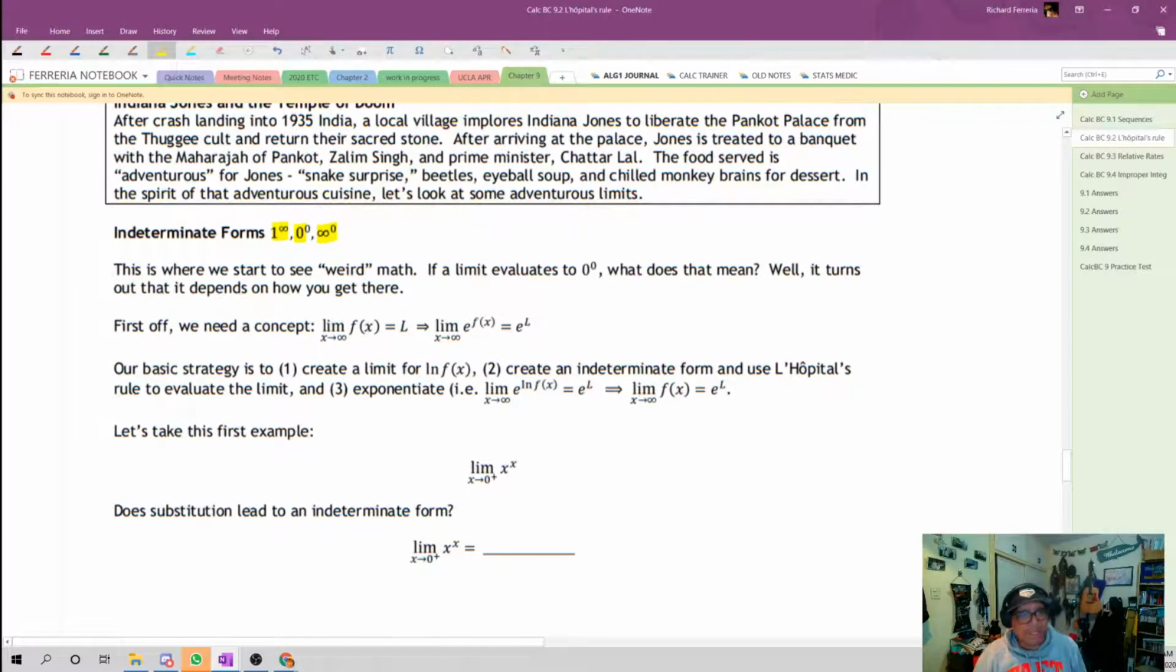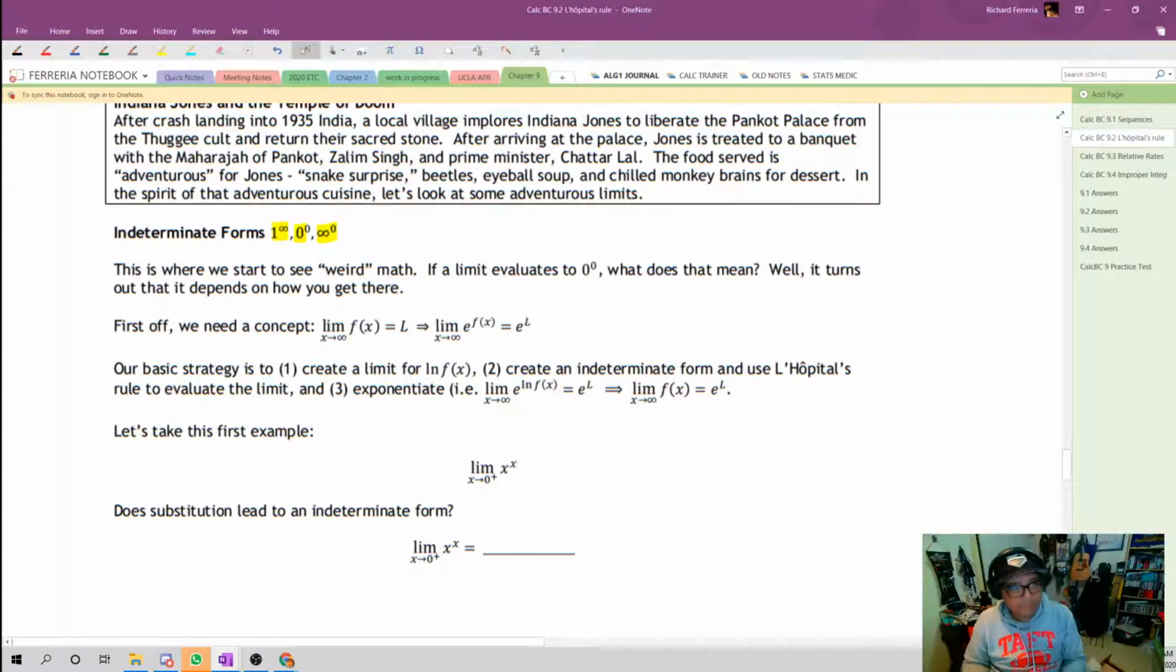Also, we have infinity to the 0 power, which seems weird because first of all, infinity isn't a number, and we're taking it to the 0 power. So the best we can say is a really large number to the 0 power. Should that be 0? Should that be 1? It's really kind of hard to say. So this is kind of weird math. I think this is the best way to say this: these limits really depend on how you get there.